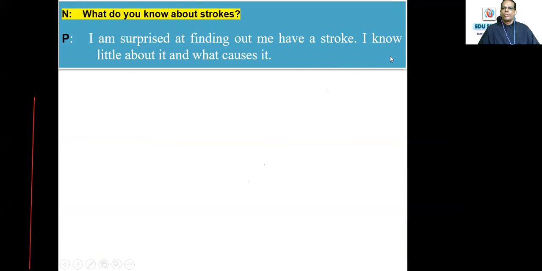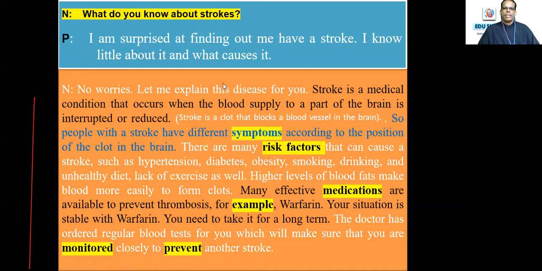Do you know about strokes? Okay, I am surprised at finding out you may have a stroke. I know a little about it and what causes it. That is the same thing.